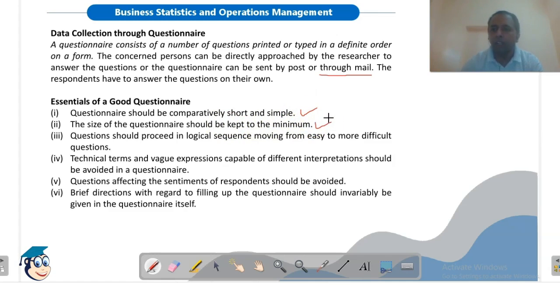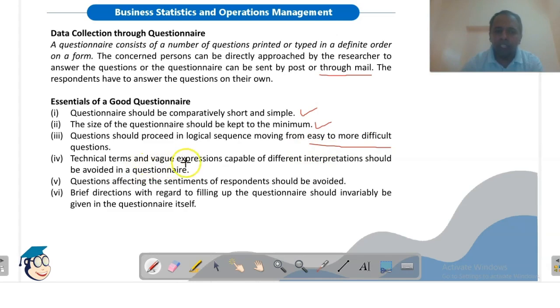Now, it does not mean that you will not consider the important questions. By minimum size of the questionnaire, we mean that unnecessary questions should not be there in the questionnaire. Questionnaire should proceed in logical sequence, moving from easy to more difficult. So we should start from the easy question and approach the difficult question.